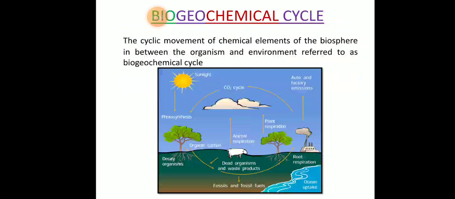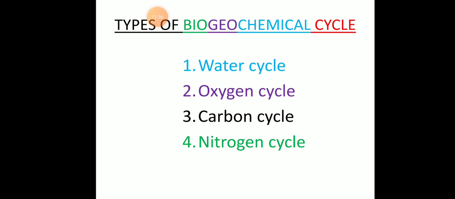Then we have the biogeochemical cycle. So here, students, the cyclic movement of chemical elements of the biosphere between the organism and environment is referred to as biogeochemical cycle. So here you can see that it starts from photosynthesis, from the energy, then decay of organism, then organic carbon, then it moves to dead organism and waste products, fossils and fossil fuels, then root respiration. So here you can see step by step this cycle.